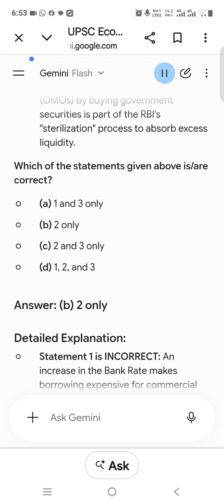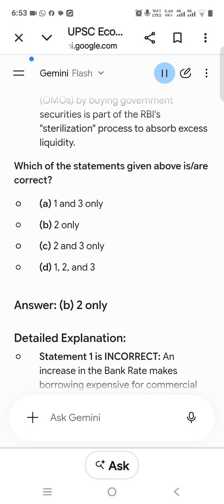Chapter 3, Inflation and National Income. Q4. Disguised unemployment generally means A. A large number of people remain unemployed in urban sectors. B. Alternative employment opportunities are completely absent. C. The marginal productivity of labor is 0. D. Productivity of all agricultural workers drops uniformly. Answer, C. The marginal productivity of labor is 0.